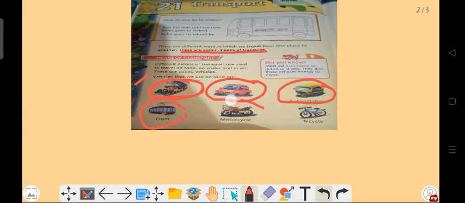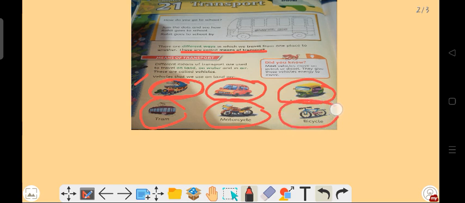Then motorcycle. Motorcycle has two wheels, and for going shorter distance we use motorcycle, but if we want to go to another state we never prefer to use the motorcycle.